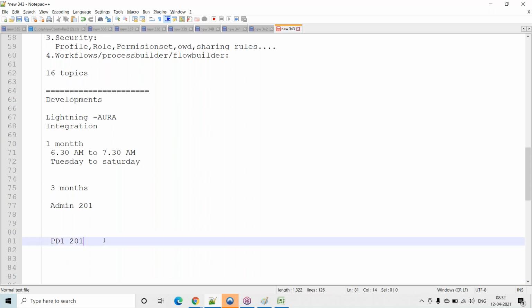By the end of 3 months, can we be confident to take an interview? Say if we want to get a job in Salesforce, we will be able to do it, right? Yes, you can manage. I'm sure about that. 3 to 5 years of experience, you can add it to your resume. This is completely project oriented training only. Okay, I get it.